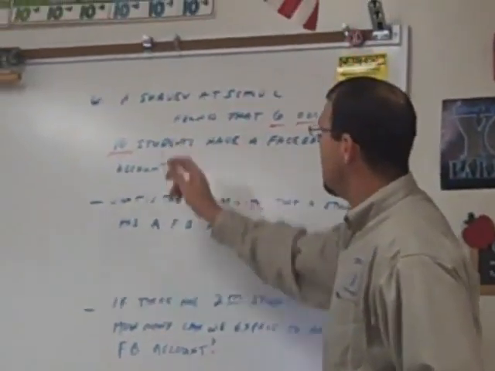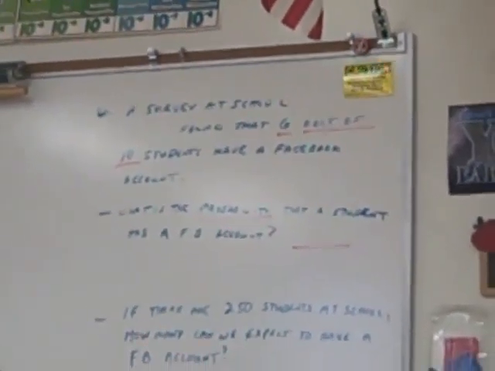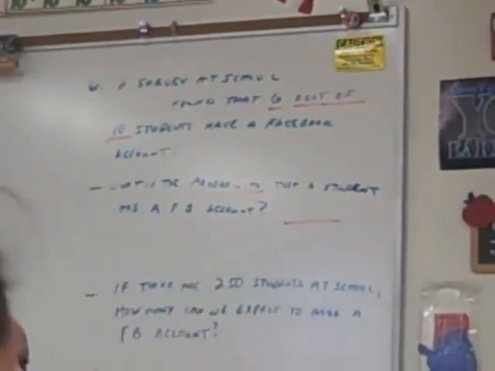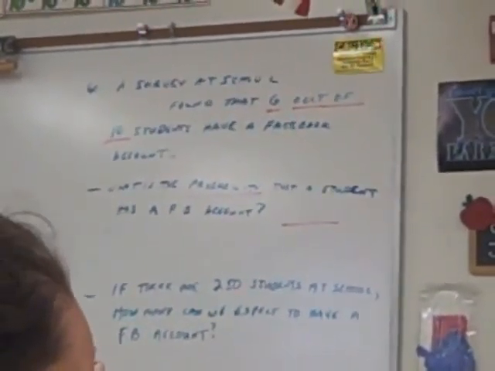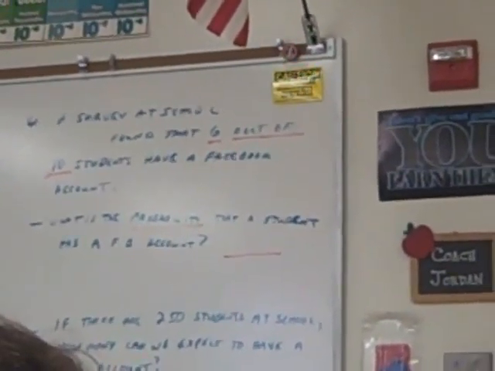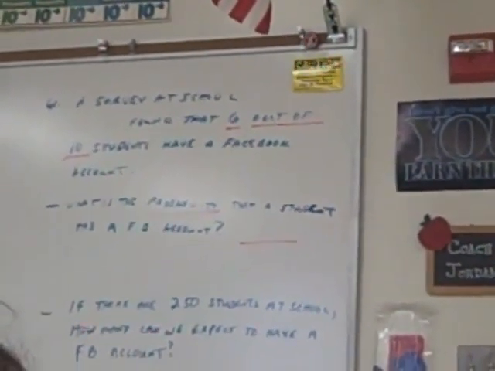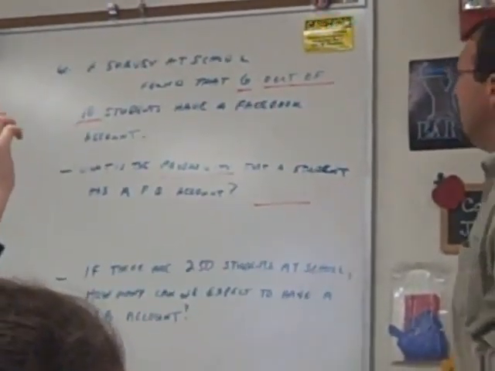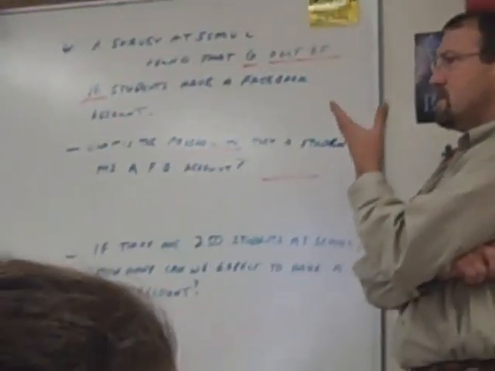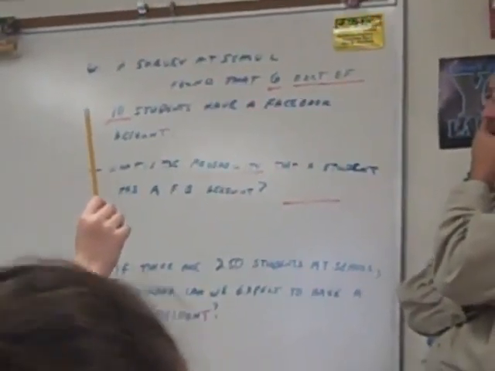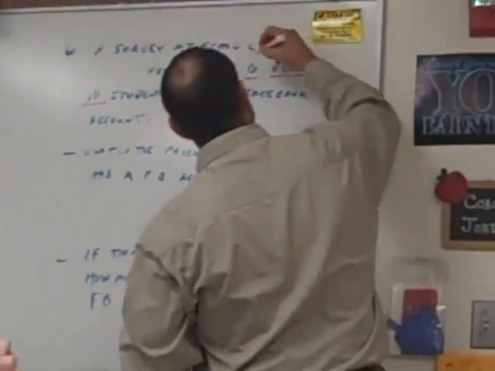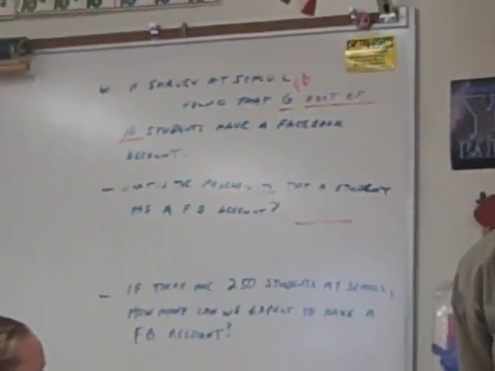Now there's 6 out of 10. Somebody explain that to me. It's a 6 and a 10. It doesn't really tell me which one's which. So what do you think? 6 is the numerator, and 10 is your denominator. It still doesn't tell me what 6 is. 6 is the people that have the Facebook. Ah, 6 is our Facebook people that actually said, I have a Facebook account.